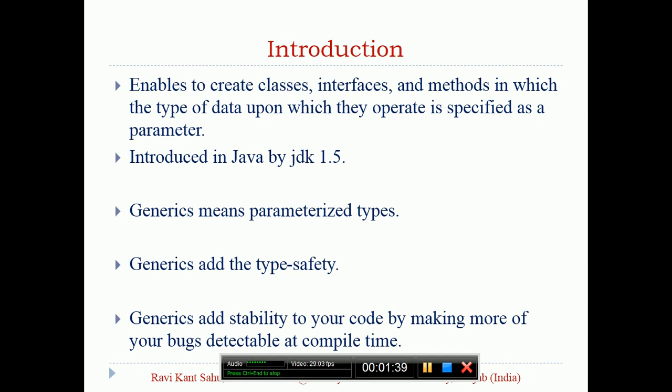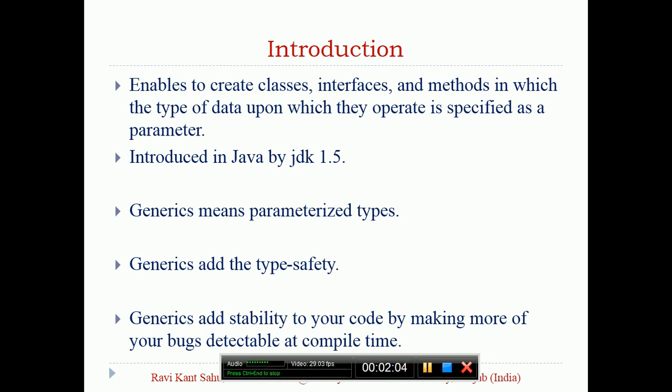If you write these three programs, one for integer array summation, one for double type array summation, and one for float type array summation, you will see only the object has been changed: the Integer object, Double object, and Float object.